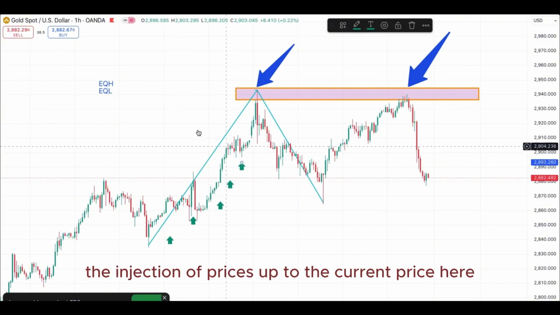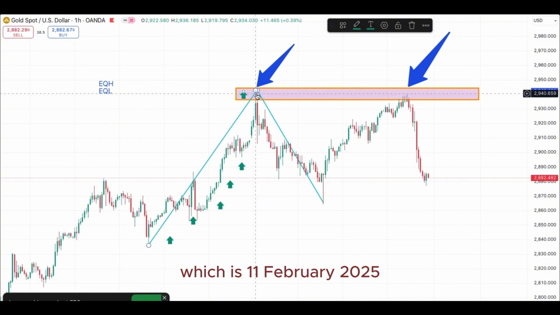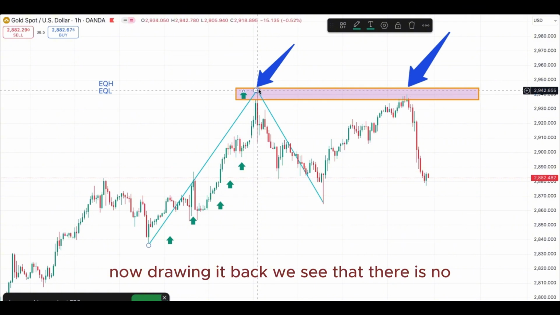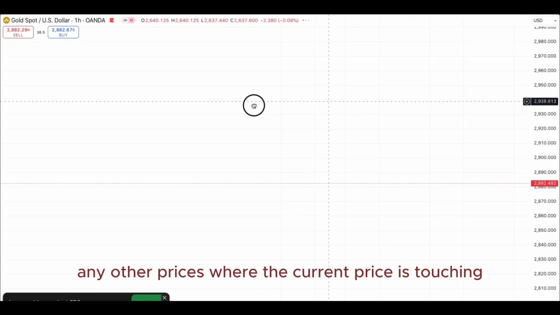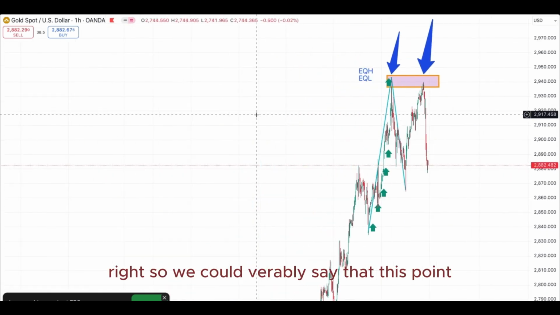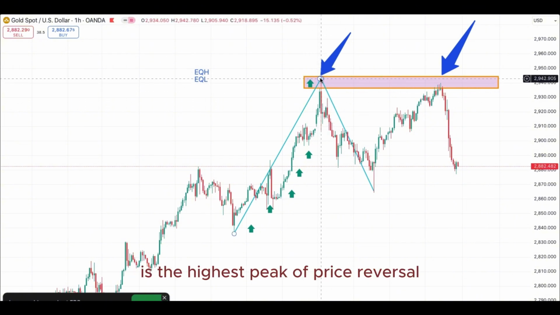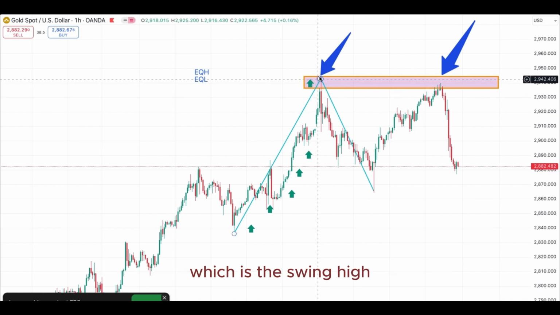The injection of prices up to the current price here, when the price was at 2942 on this day, which is 11 February 2025. Now, that is the peak of the price in a 1 hour time frame. Drawing it back, we see that there are no other prices where the current price is touching. So we could verbally say that this point is the highest peak of price reversal. So that's our first equal high, or our first high, which is the swing high.